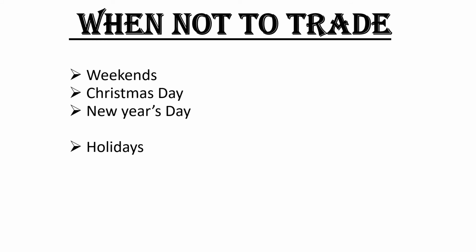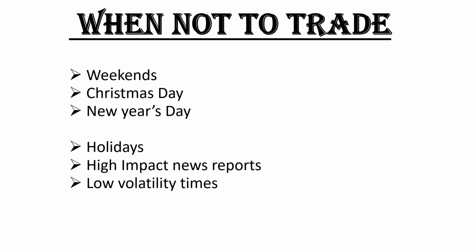We have something we call the Forex calendar, which forecasts various events that will happen each day. With the help of the Forex calendar, we can know what will happen the next day, or even the next week, or the next month. It's very good. I advise every Forex trader to monitor the calendar. We have high impact news. High impact news has its good sides and bad sides. Some forex traders like trading it, but others don't, because it creates gaps, jams and fluctuations in the market, which might affect your trading. You have low volatility.